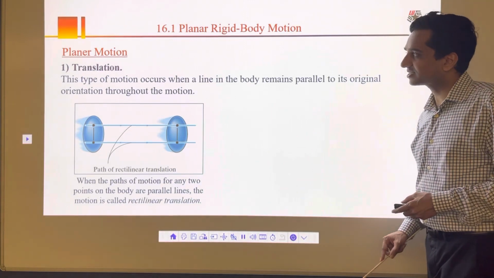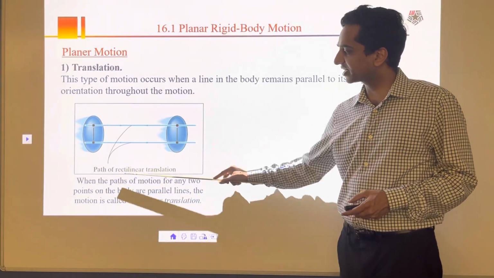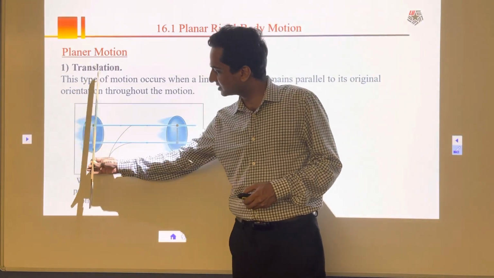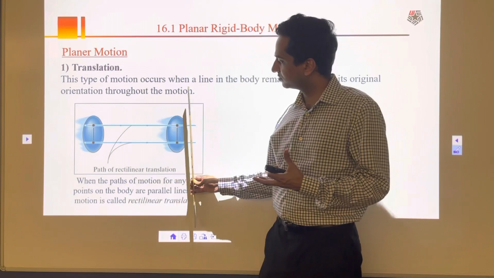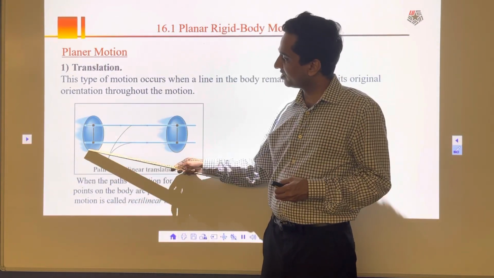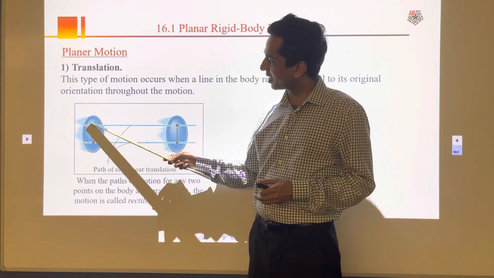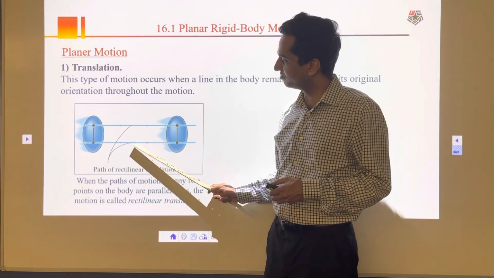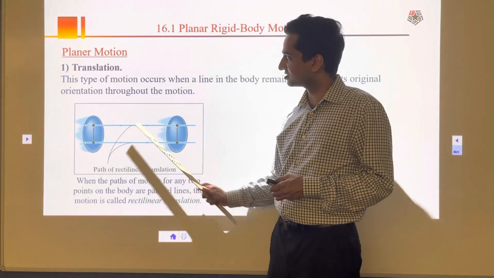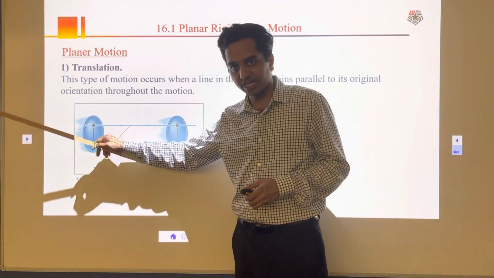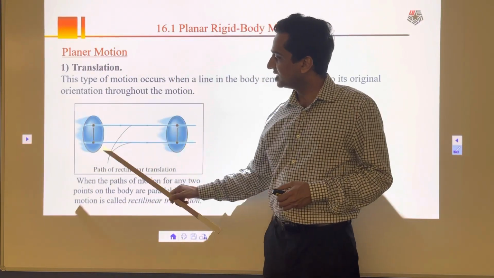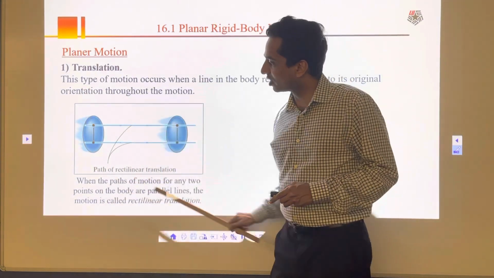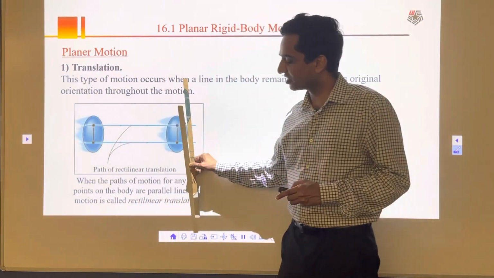The first one is translation, or to be specific, rectilinear translation. Let's say I have a body that is just going to travel along a straight path without any curve. If it does that, and there are two particles on the body, these two particles will also follow a parallel, straight path. That's the simplest translation. The body is not rotating, it's just translating from here to here. That will be rectilinear translation. It's very simple, happening in one plane.